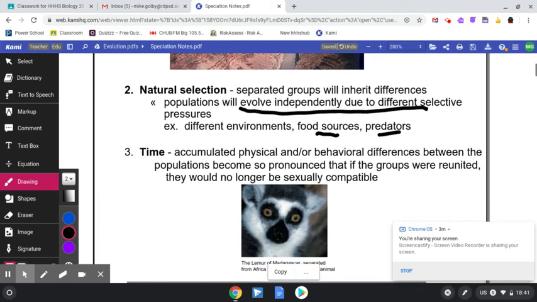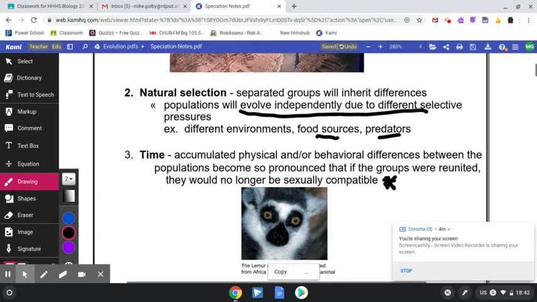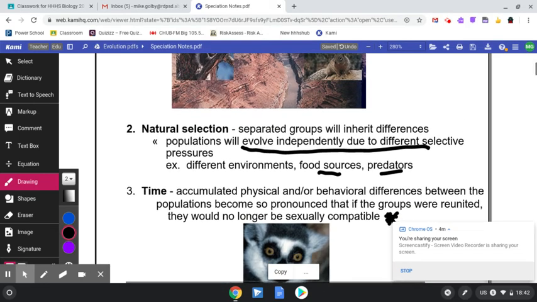Over time, differences, physical and behavioral, make them no longer sexually compatible. So finches, for example, if separated between the different Galapagos Islands, will no longer be sexually compatible over time. Those are the three points that have to do with allopatric speciation.